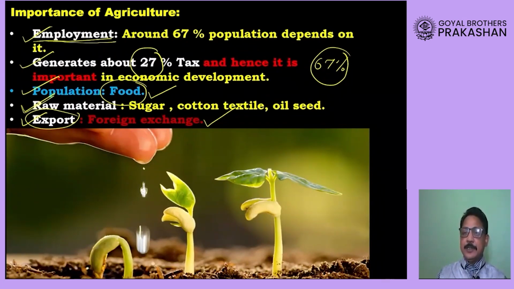So dear students, in this way we find that agriculture is providing so many different sectors the resources required for their development, and agriculture is also playing an important role in the overall development of our country.